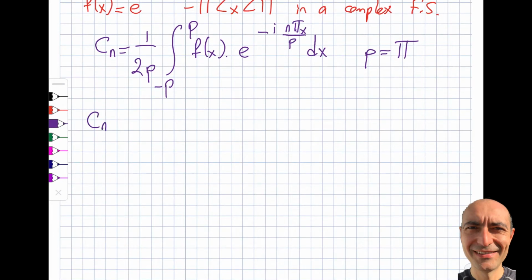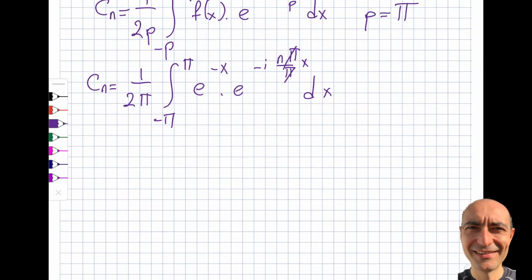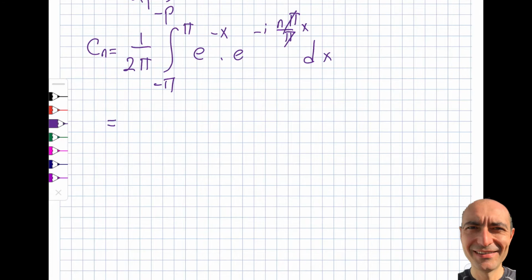So if I rewrite this, I'll get 1 by 2 pi, integral from minus pi to pi of e to the minus x, which is my f of x, times e to the minus i n pi by pi x dx. So the pi's cancel, you've seen that here, right? Okay, that's good. I'm kind of going ahead and solving this while I'm at it.